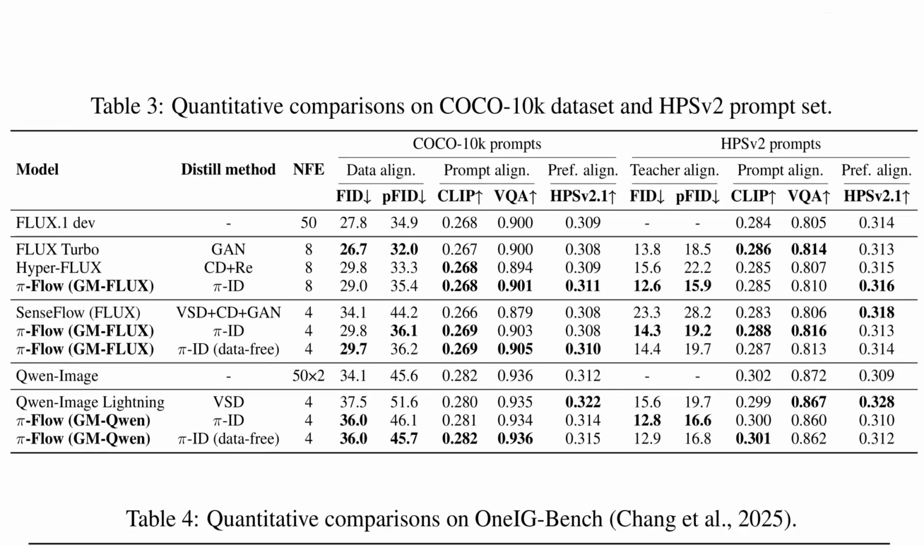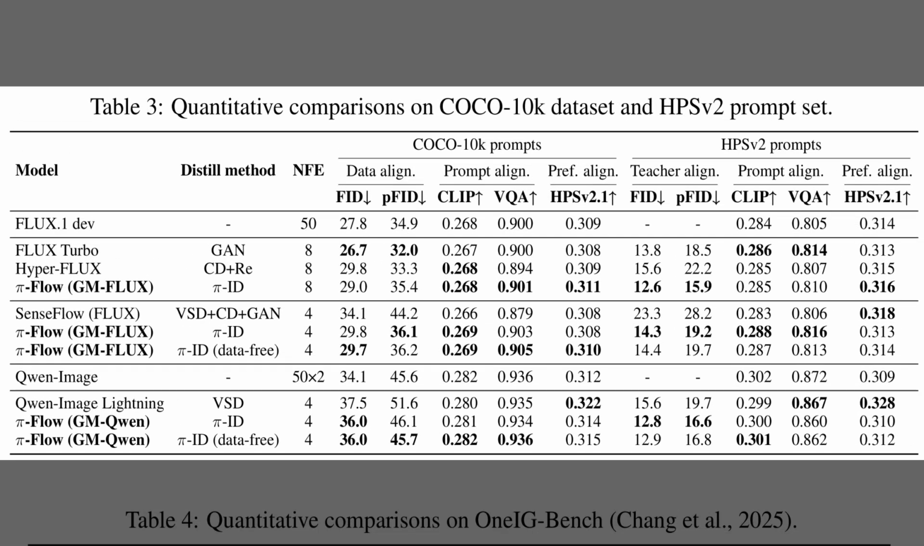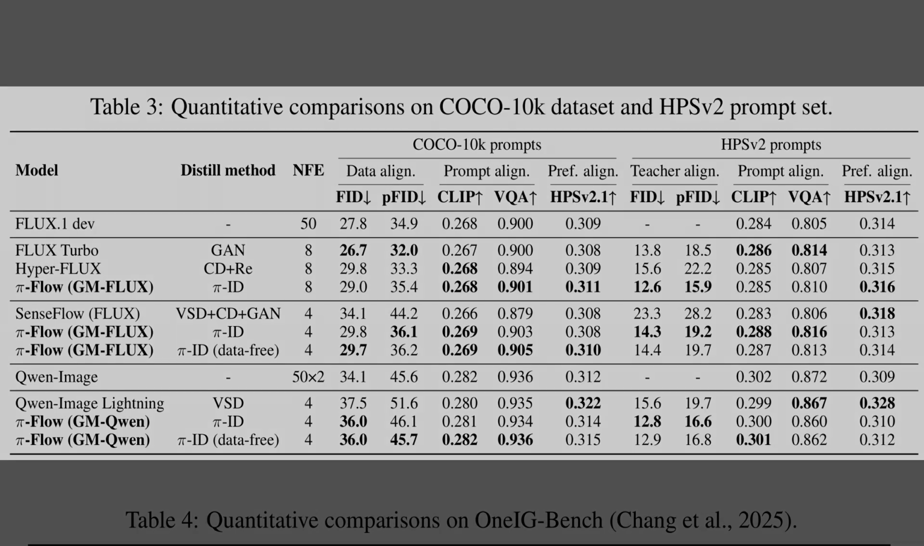So after those ImageNet few-step results, Table 3 summarizes text-to-image performance on COCO and HPSV2 prompts. The GM policy at 8 steps matches the teacher closely, with teacher-aligned FID about 12.6 and patch FID about 15.9, beating turbo and hypervariance. At 4 steps, it cuts teacher-aligned FID to around 14, far below SenseFlow. The QN block shows similar gains, and the data-free student stays essentially tied.